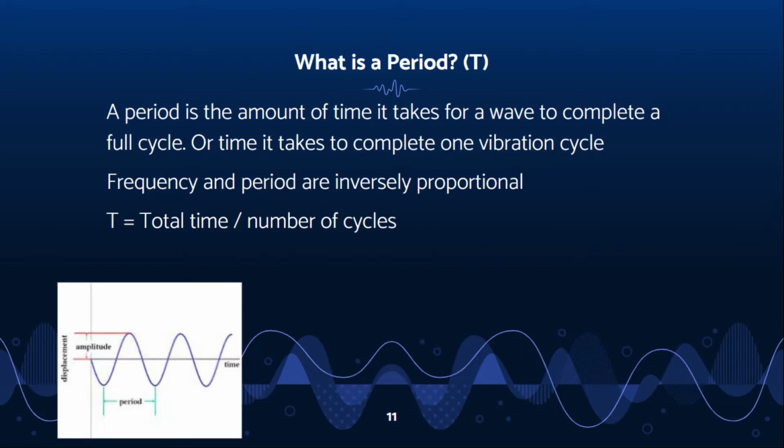Okay, now let's talk about period. Well, what is a period? A period is the amount of time it takes a wave to complete one full cycle, or the time it takes for one complete cycle of a vibration to pass a given point. As the frequency of a wave increases, the period of the wave decreases. Frequency and period are inversely proportional and can be expressed mathematically as period equals the total time divided by the number of cycles.